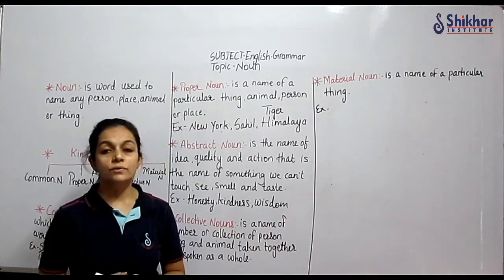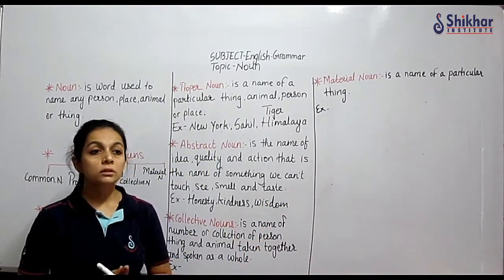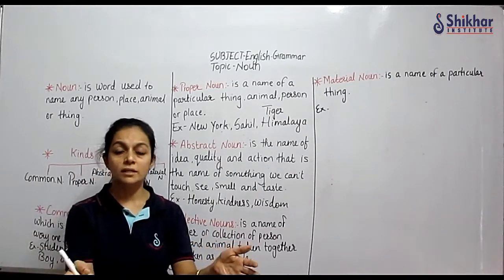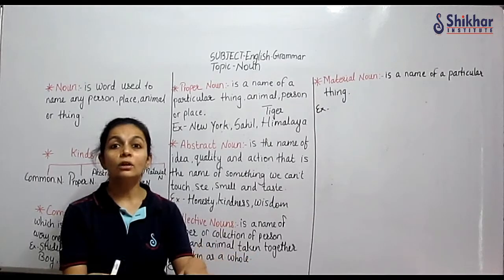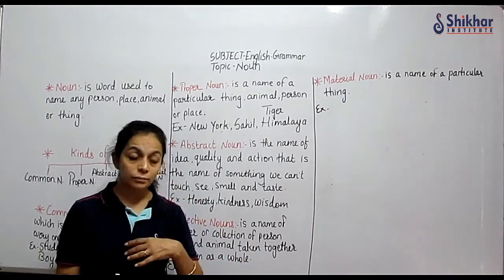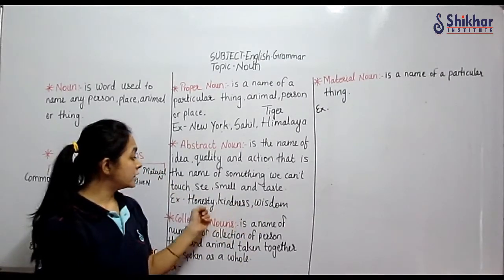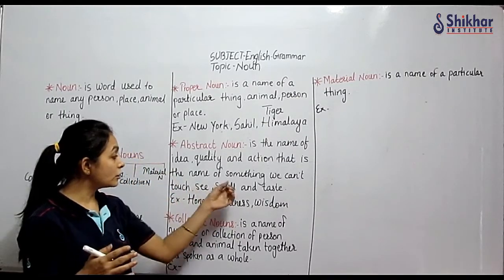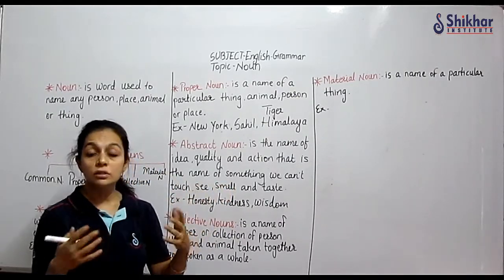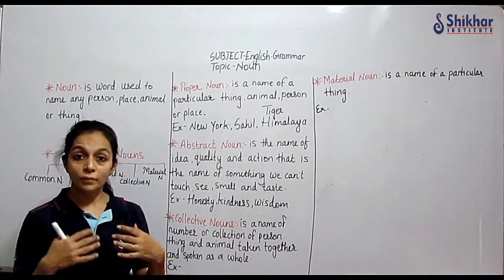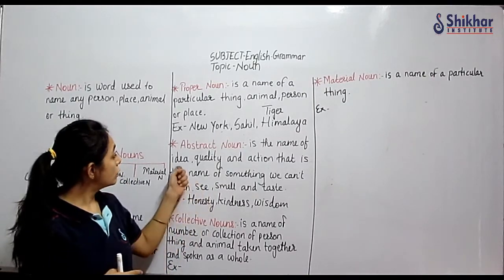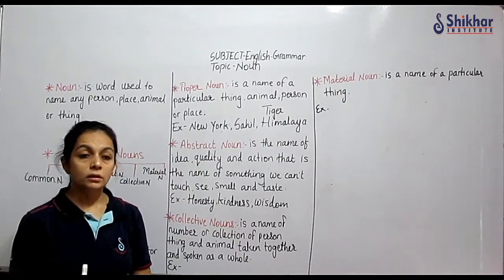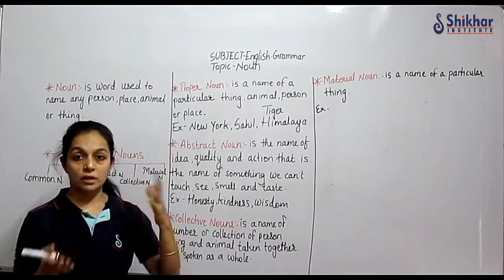Okay, I was very sad yesterday. So this is something sad. I cannot show you that thing. This is my sad thing. Something I cannot touch. Something I can feel. Okay, wisdom, kindness, honesty. Something we cannot touch, smell or see. That is to be felt. Okay, so it is an idea, a quality, or any action. That is known as the abstract noun.